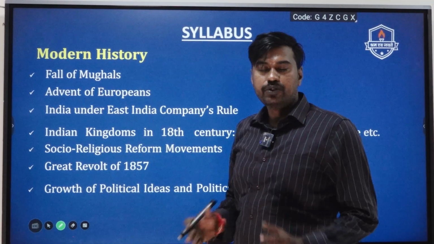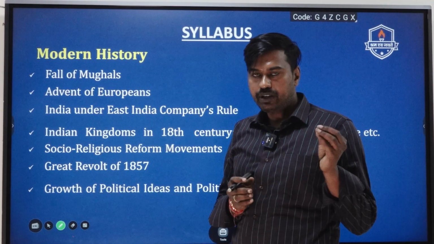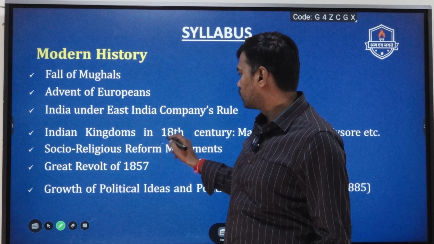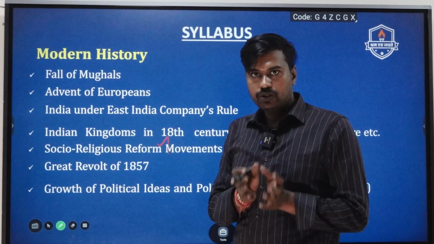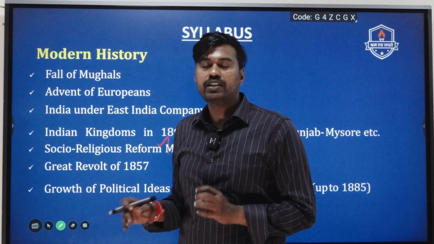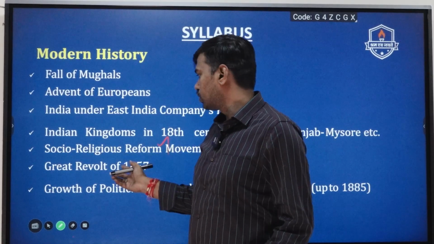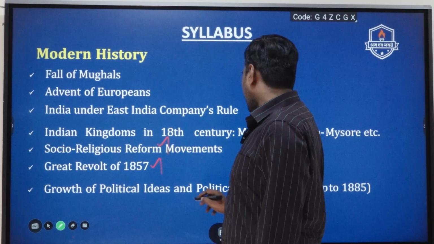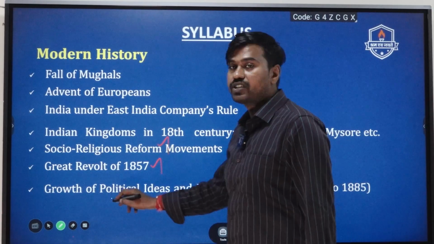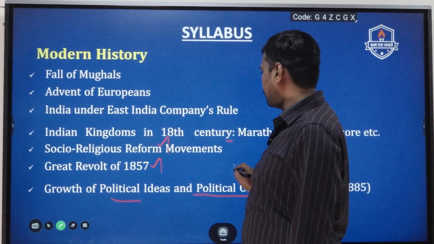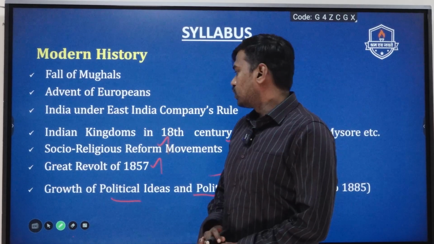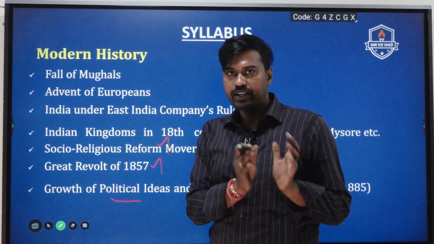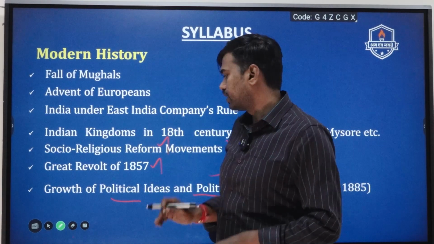In this topic, the most important topic which has been asked in the UPSC examination at prelims as well as at mains level is the socio-religious reform movement. Those students who are preparing for this test number 7, kindly give more priority to the socio-religious reform movement, followed by the Great Revolt of 1857 and then the political organizations which have been established. But the maximum priority should be spent on socio-religious reform movements and the Great Revolt of 1857, because UPSC has plenty of times asked questions on this topic.